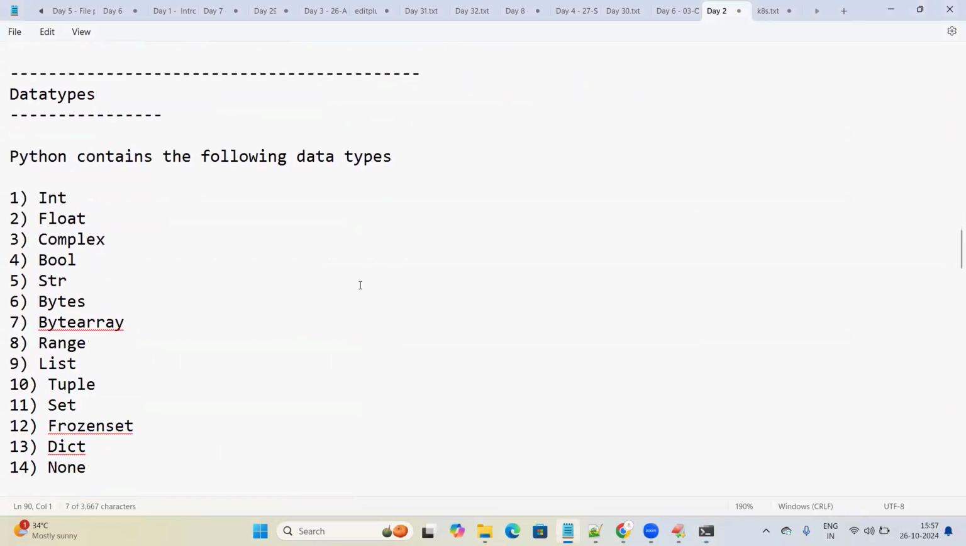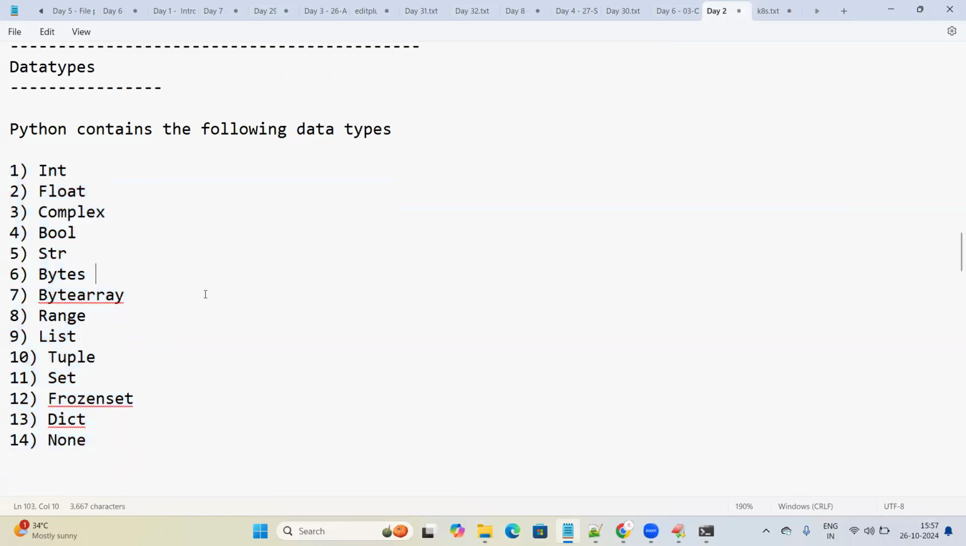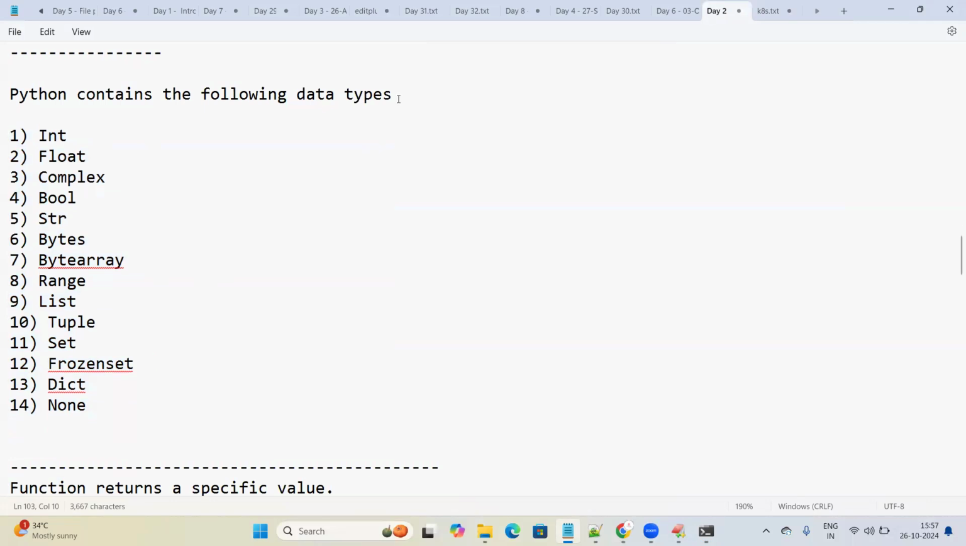Let's move forward and understand other things. These are the data types that Python contains: int, float, complex, bool, string, bytes, byte array, list, tuple, set, frozen set, dictionary, and there are many data types. We'll understand all the data types in detail. No worries about it. Just for your information, we're showing them here.